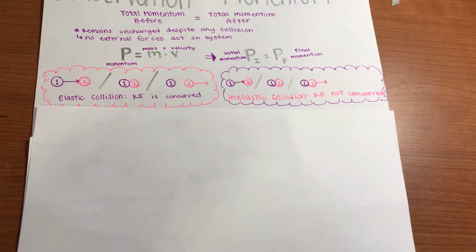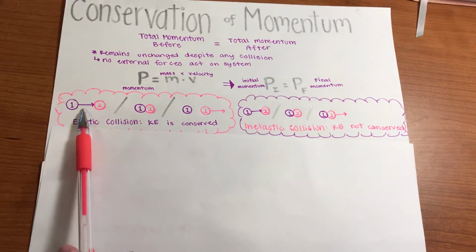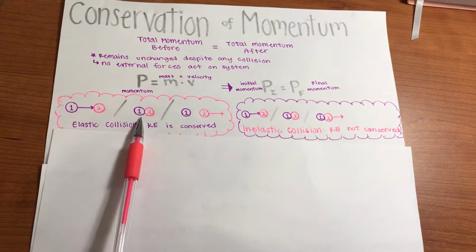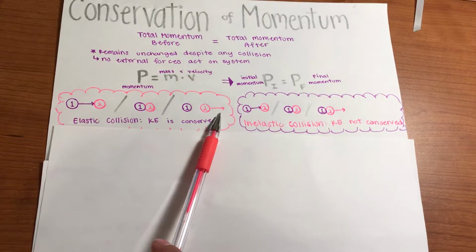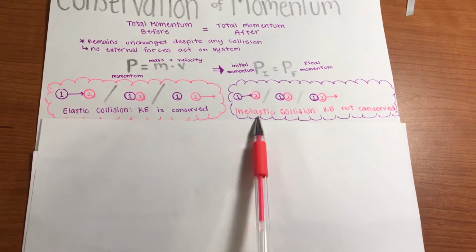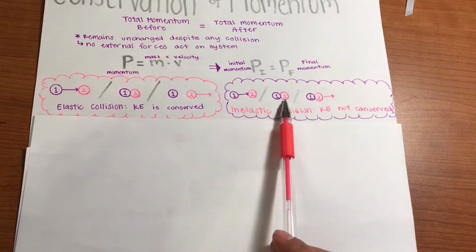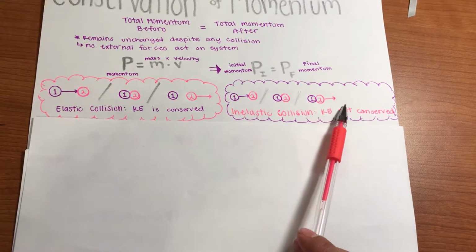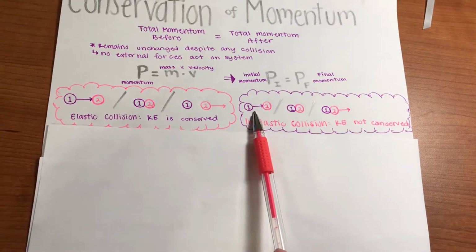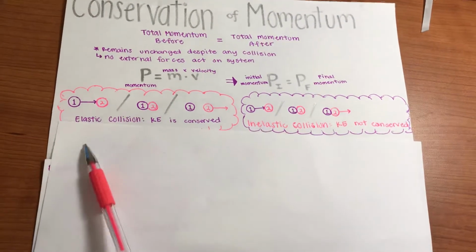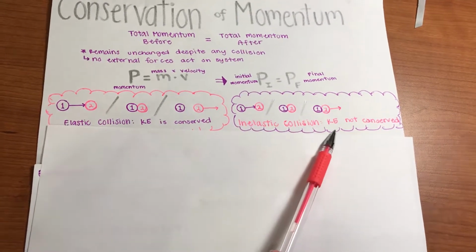So in this first example, ball 1 has a certain momentum, and when it collides with ball 2, ball 2 continues on with the initial momentum that ball 1 had. In the inelastic collision, ball 1 and ball 2 collide, and then both ball 1 and 2 continue on moving with the same momentum that ball 1 had originally started with. The only difference is that in elastic collisions, kinetic energy is conserved, and in inelastic collisions, kinetic energy is not conserved.